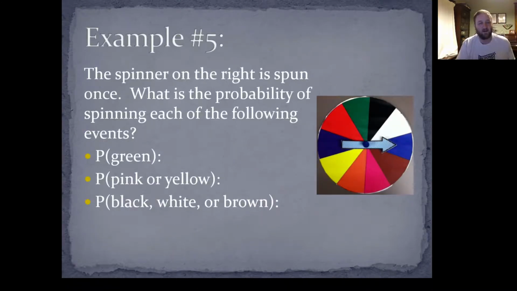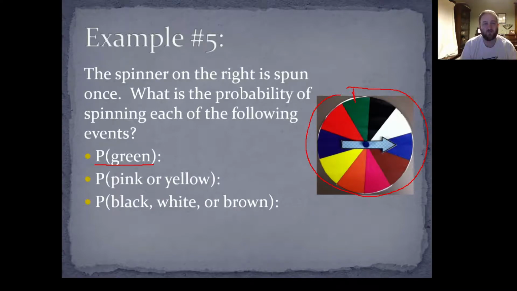Okay. Example number 5, let's say the spinner on the right is spun once. What is the probability of spinning each of the following events? So we've got this spinner here. Okay, we're flicking that little spinner to see what color it lands on. So let's say we want to know the probability of getting green. Okay, well first we want to know how many green sections there are. Well, I see just one green section right here, right?